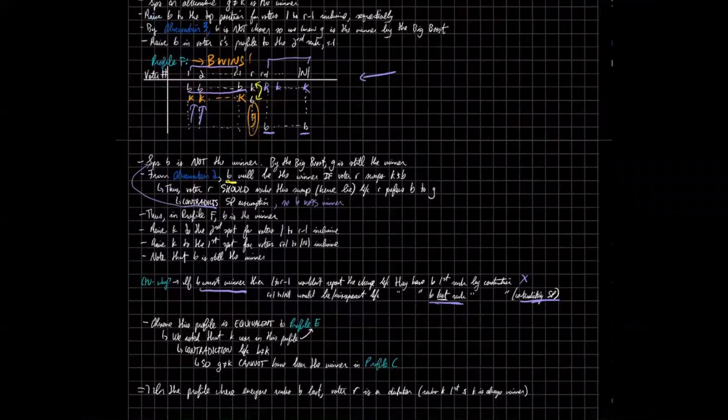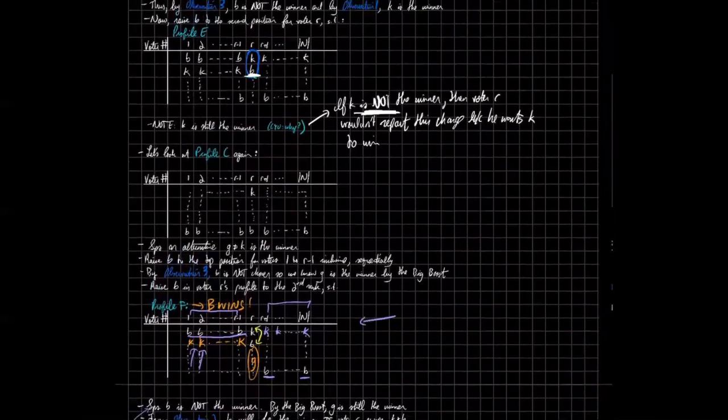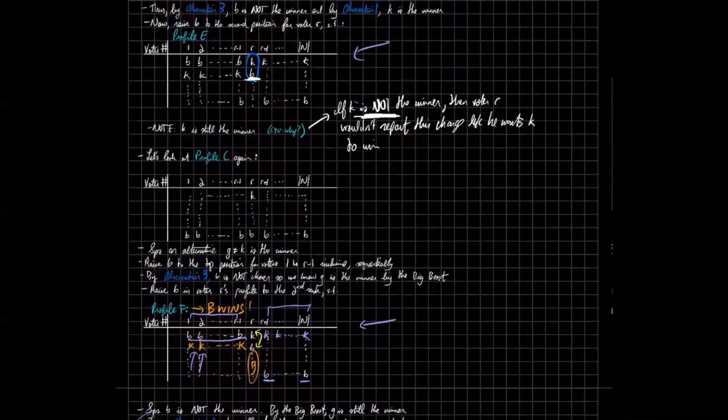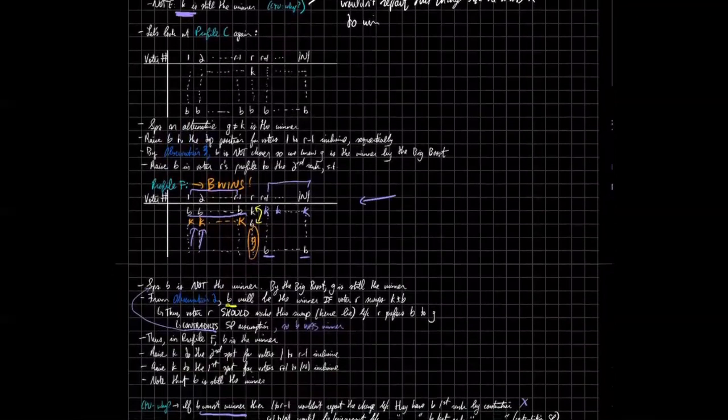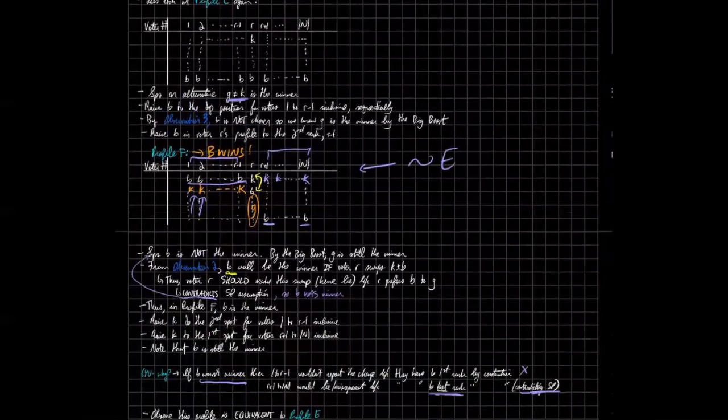And we noted that K was the winner in this profile. So if we go back to profile E, this one right here, remember all this proof that we did, that if K was not the winner, then there'd be some incentive to lie or misreport. So K must have been the winner. Well, our initial assumption for this same profile that turned into E, right? We assumed that G, some other alternative G1. This couldn't have been the case because we transformed this profile into E. So it's congruent to E, right?